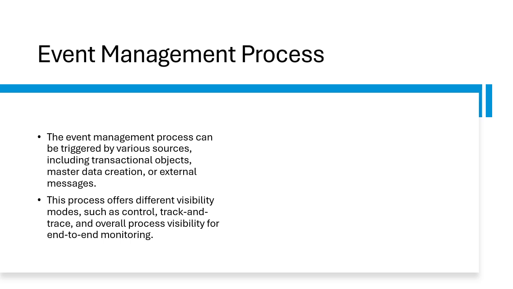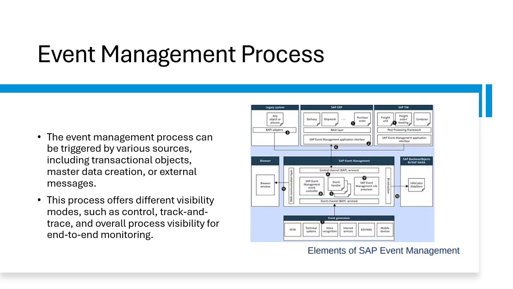So SAP Event Management handles various business objects such as shipments or orders and also tracks their status, which allows businesses to monitor compliance, track logistics, and manage process deviations. And this image shows the main elements of SAP Event Management, which include event handlers, event messages, rules, and status management. These elements work together to track, trace, and react to different events in the logistics process. This includes regular monitoring of business objects and triggering of appropriate actions when milestones are met or deviations occur.